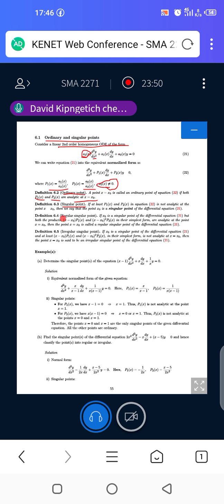What about the 2 types of singular points? We say that singular points are 2: one that is regular and one that is irregular.